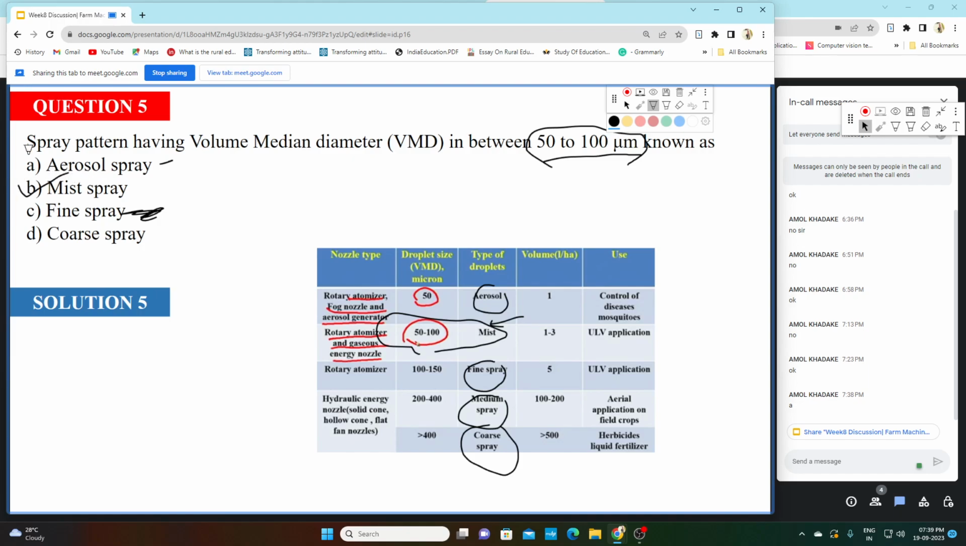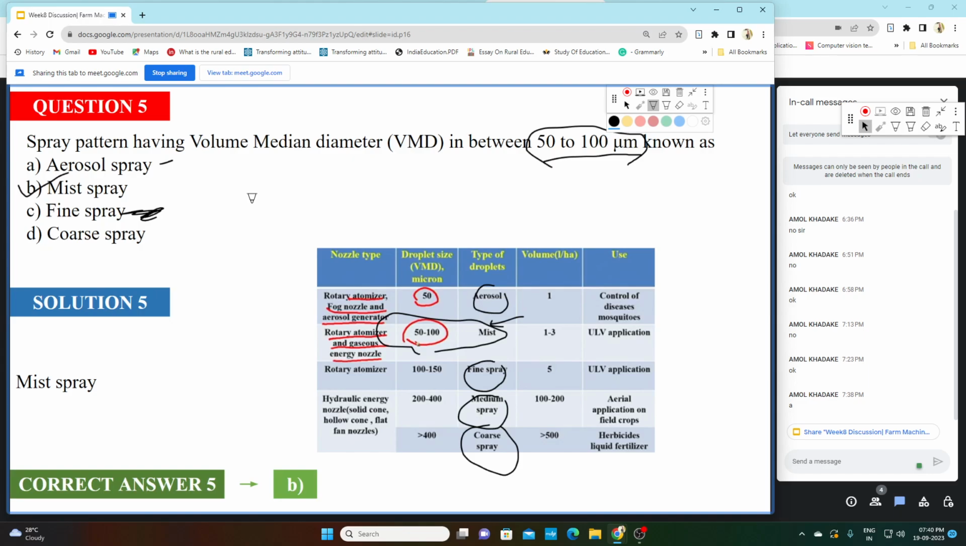If it is less than 50, it will be called aerosol spray. Fine spray, if it is between 100 to 150 micrometer. Coarse spray if it is more than 400 micrometer. So your answer is B. The correct answer is B. Mist spray has a VMD of 50 to 100 micrometer. So B is your correct answer.